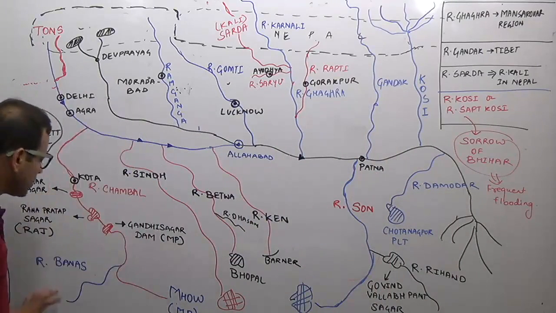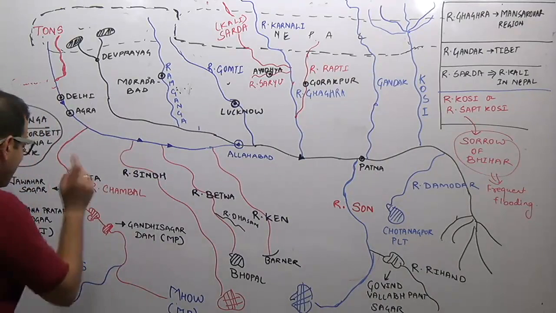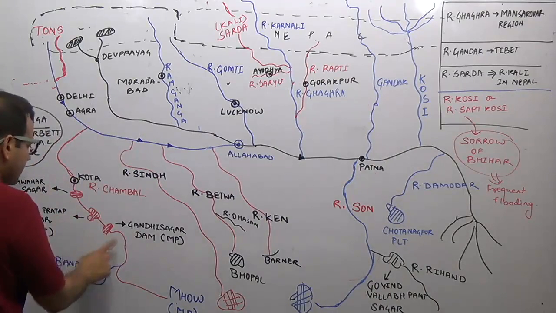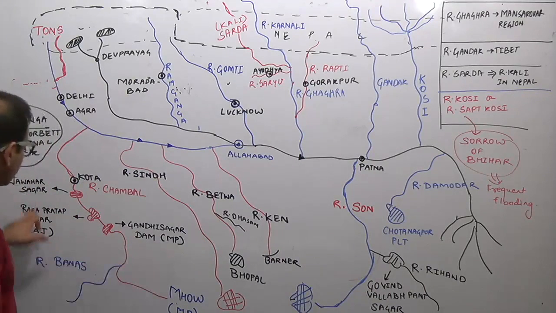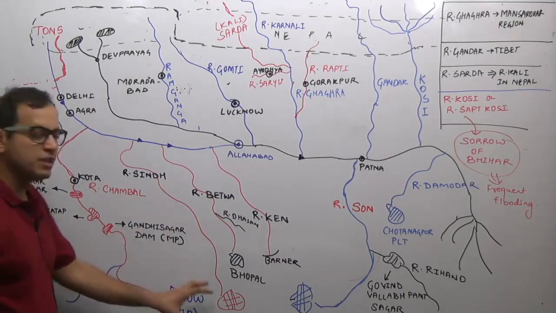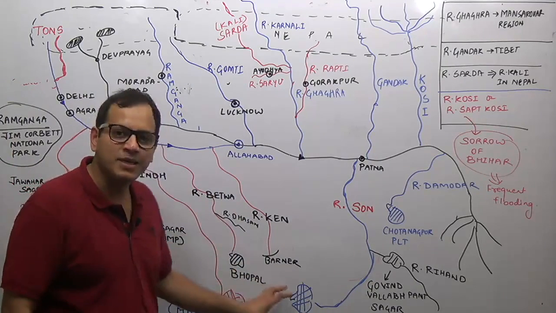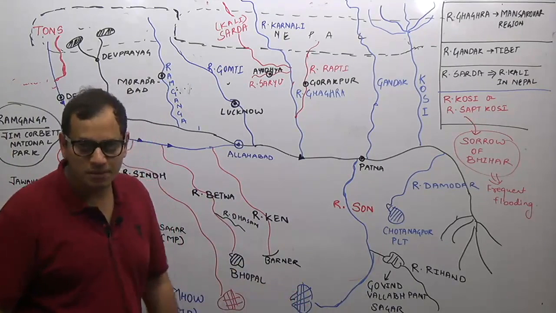River Chambal originates from Mhow. River Banas is an important tributary. Remember the three dams: Rana Pratap Sagar, Jawahar Sagar, and Gandhi Sagar, in Madhya Pradesh and Rajasthan, and obviously Kota Barrage, Rajasthan. River Sindh, Vidisha Plateau, Madhya Pradesh. River Betwa near Bhopal, Madhya Pradesh. River Ken from the Kaimur ranges of Madhya Pradesh.